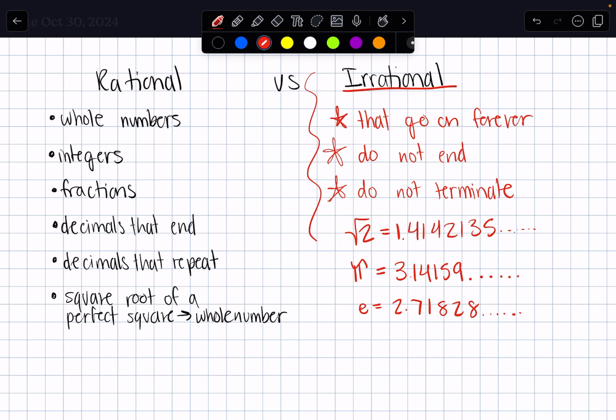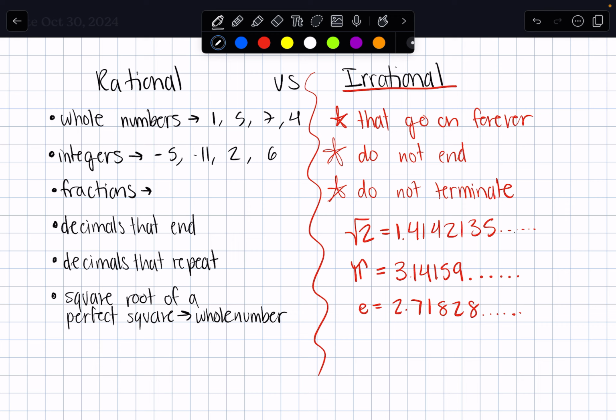Let's go over all of our examples for rational numbers. A whole number, well, that's like 1, 5, 7, 4, right? The numbers that we've worked with most of our lives are whole numbers. Integers, though, were introduced to your vocabulary in middle school, and those are all of your negative numbers, which would also fit in with your whole numbers. So integers encompasses whole numbers and negatives. So you could have like -5, -11, but this also encompasses like 2 and 6. Just like your whole numbers.